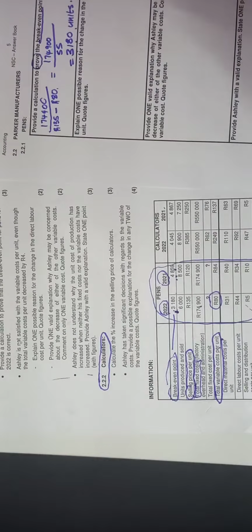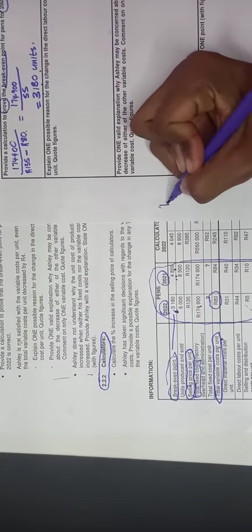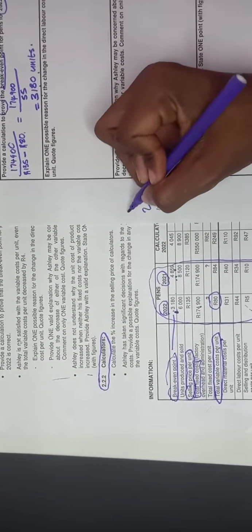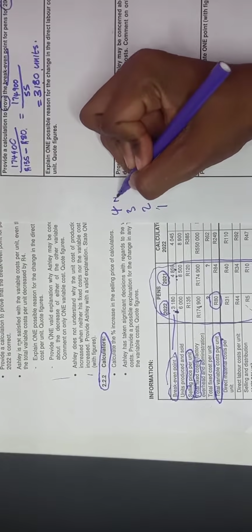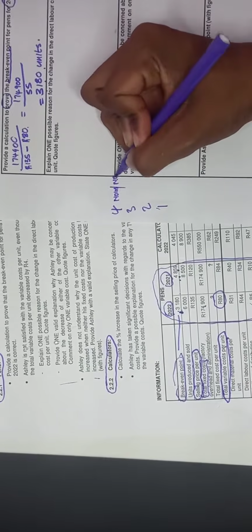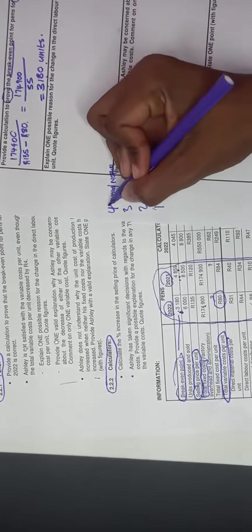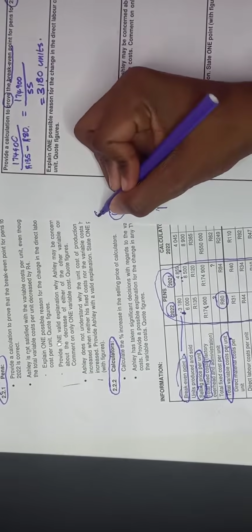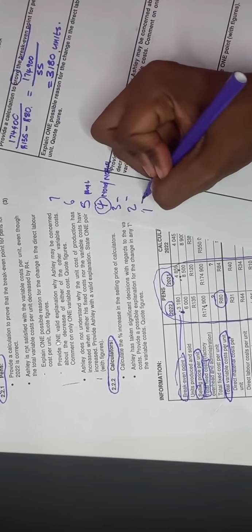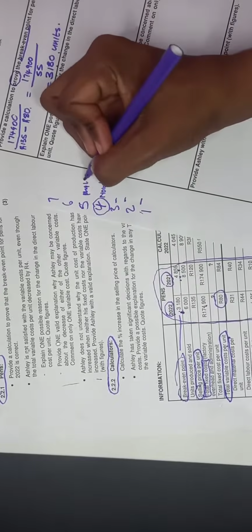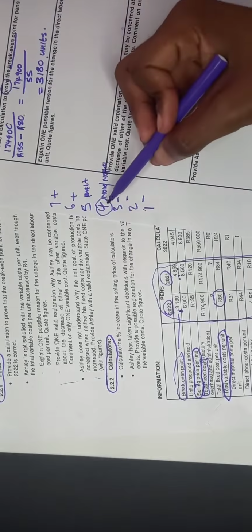Remember, break-even is the point whereby we are not making a loss, we are not making a profit. If we produce 1 unit, we are making a loss. 2 units, we are making a loss. 3 units, we are making a loss. 4 units, we are making no loss and no profit. That's the break-even point. Then above 4, which is 5, we're making a profit. 6, we're making a profit. 7, we're making a profit. Whereas all over here, we were making losses. So that's the importance of the break-even point.